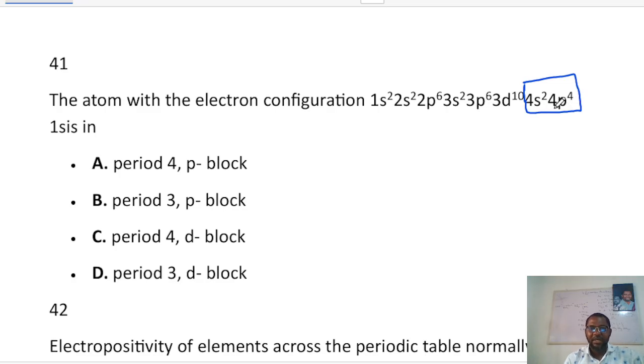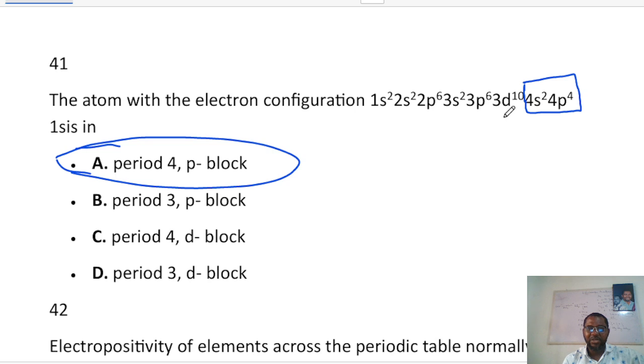Can you say that? It is a p block element because the configuration ends with p. So the answer is period 4 and p block. That's it. If the configuration ended with d, we would have called it a d block element. If the configuration ended with s, we would have called it an s block element.